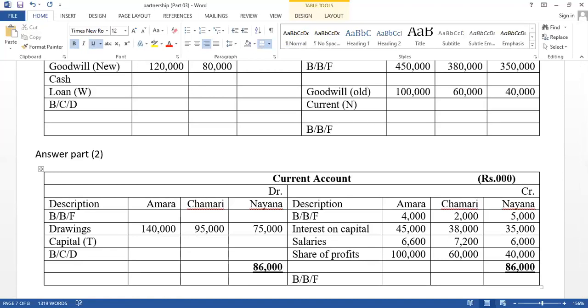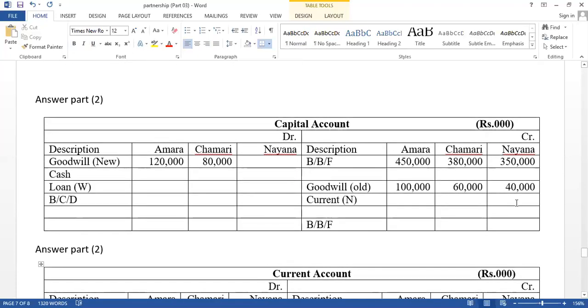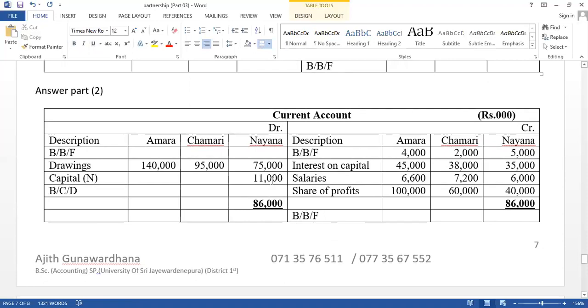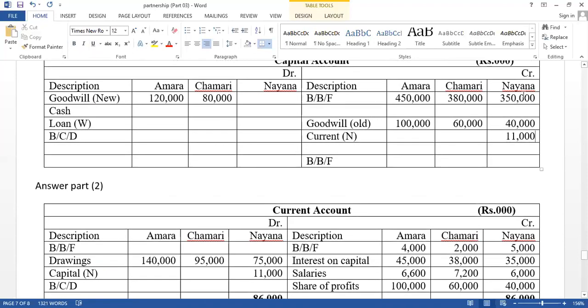Think how to calculate the equity now. The difference value is 11,000. That value should be transferred to the capital account. Therefore, capital account Nayana is credited 11,000 from the current account of Nayana. First, the current account balance of the retired partner should be transferred to the capital account. Now close the capital account. The credit side increases; take the total amount of the credit side.